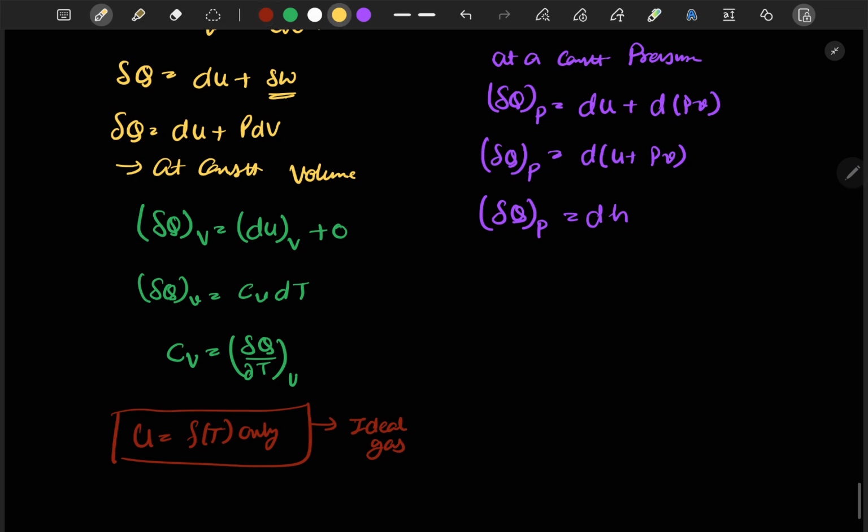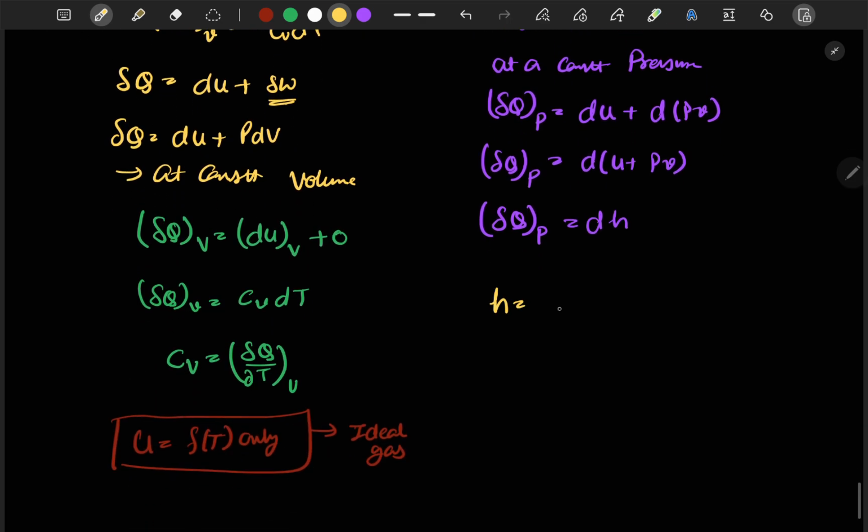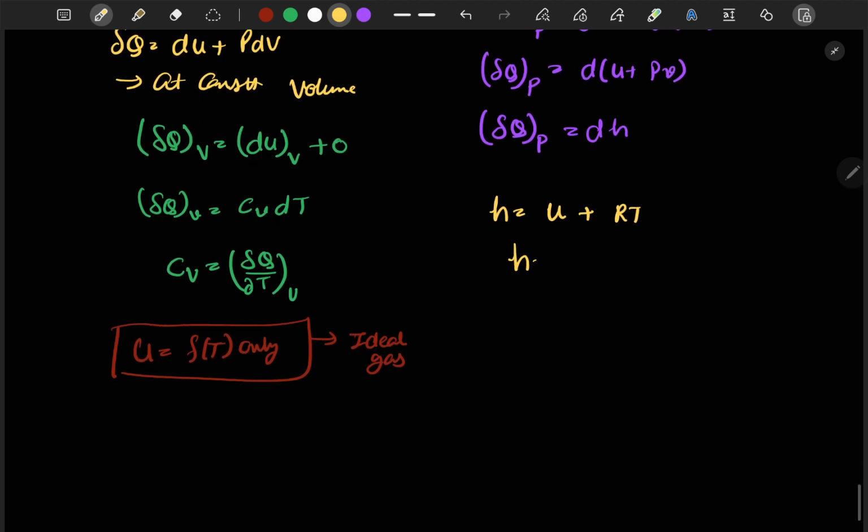From here, or directly using the enthalpy equation, we can also write H is equal to U plus PV, and PV can be written as RT for unit mass. So we can say that H is also a function of T, since U is already a function of T for ideal gas. So either U or H, both are functions of T only for ideal gas. Okay.